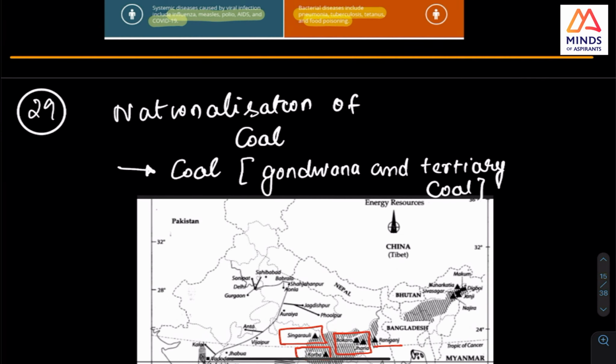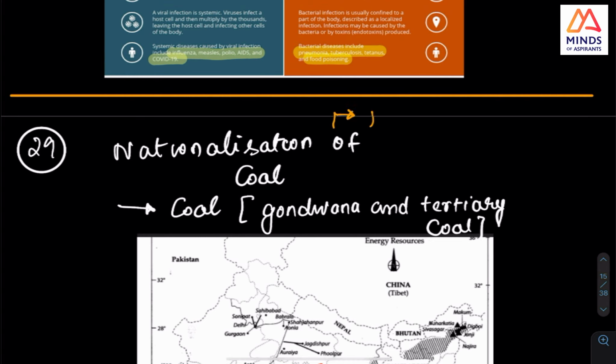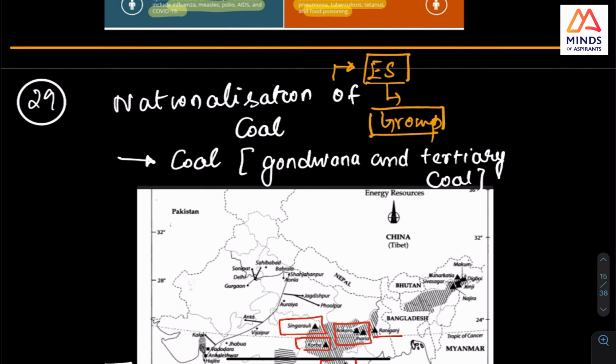Next is the nationalization of coal, and this I took from the Economic Survey. There is a table. Maybe I'll put it in the group. I'll put it in the Minds of Aspirant group, so you can check it as well. That table gives a chronology. So this time I am expecting a question on that chronology of nationalization.